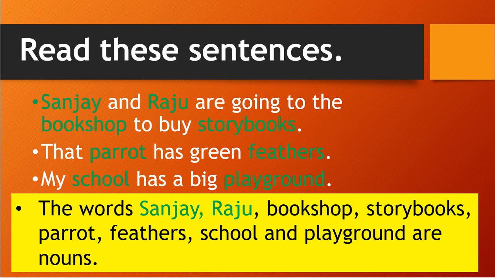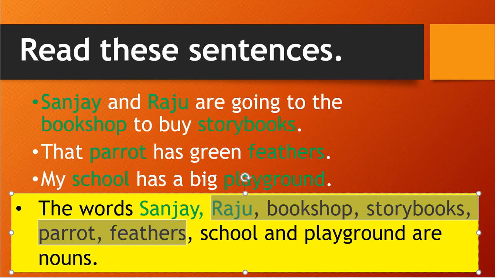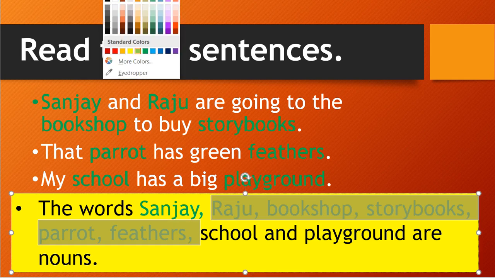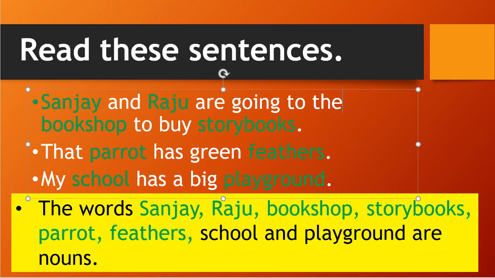So school is one place name, and playground is also one kind of place where you play games. So the words Sanjay, Raju, bookshop, storybooks, parrots, and feathers, those are nouns. Okay.